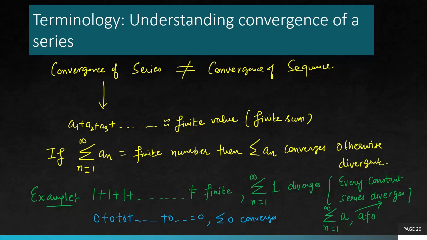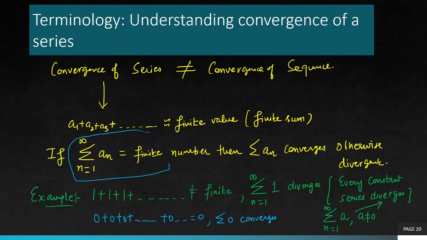So you recall we talked about constant sequence. Constant sequence was always convergent, while constant series is always divergent because of this characteristic. So the goal is, if you are able to get a finite number in the end, then it is convergent, otherwise no.